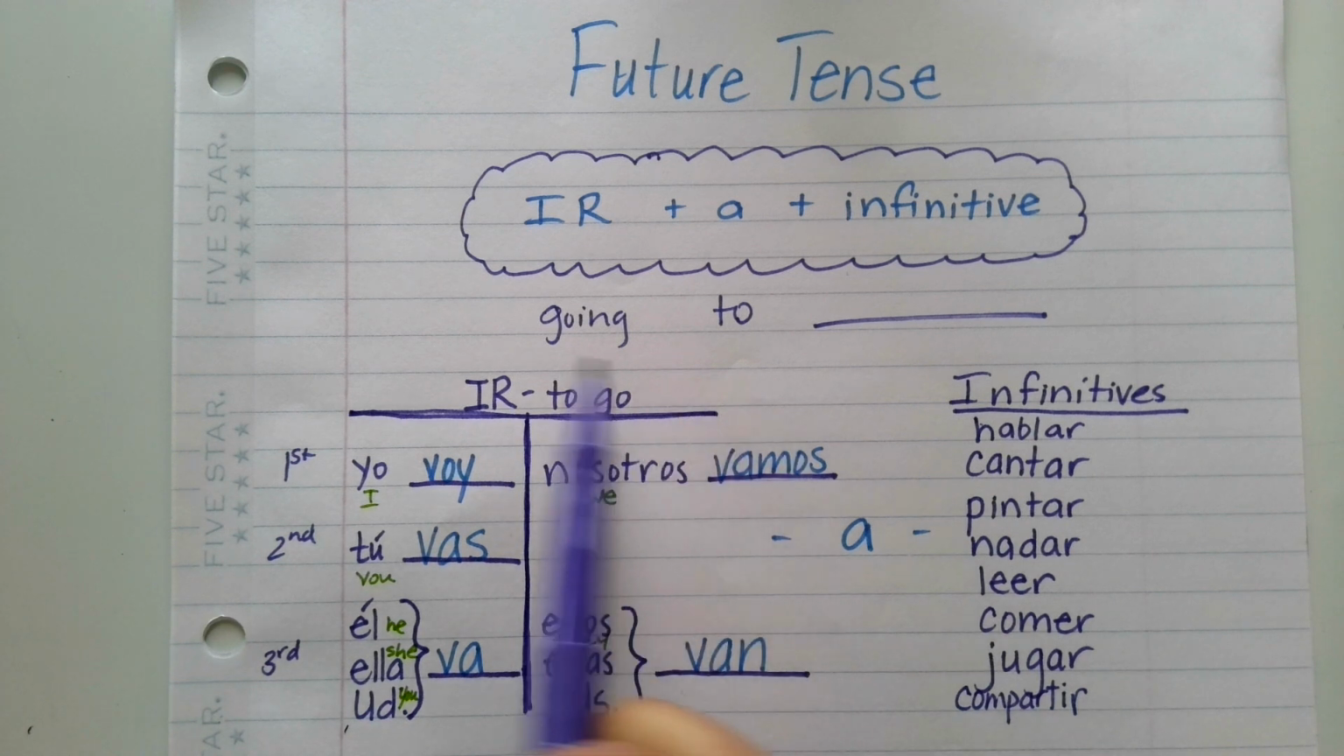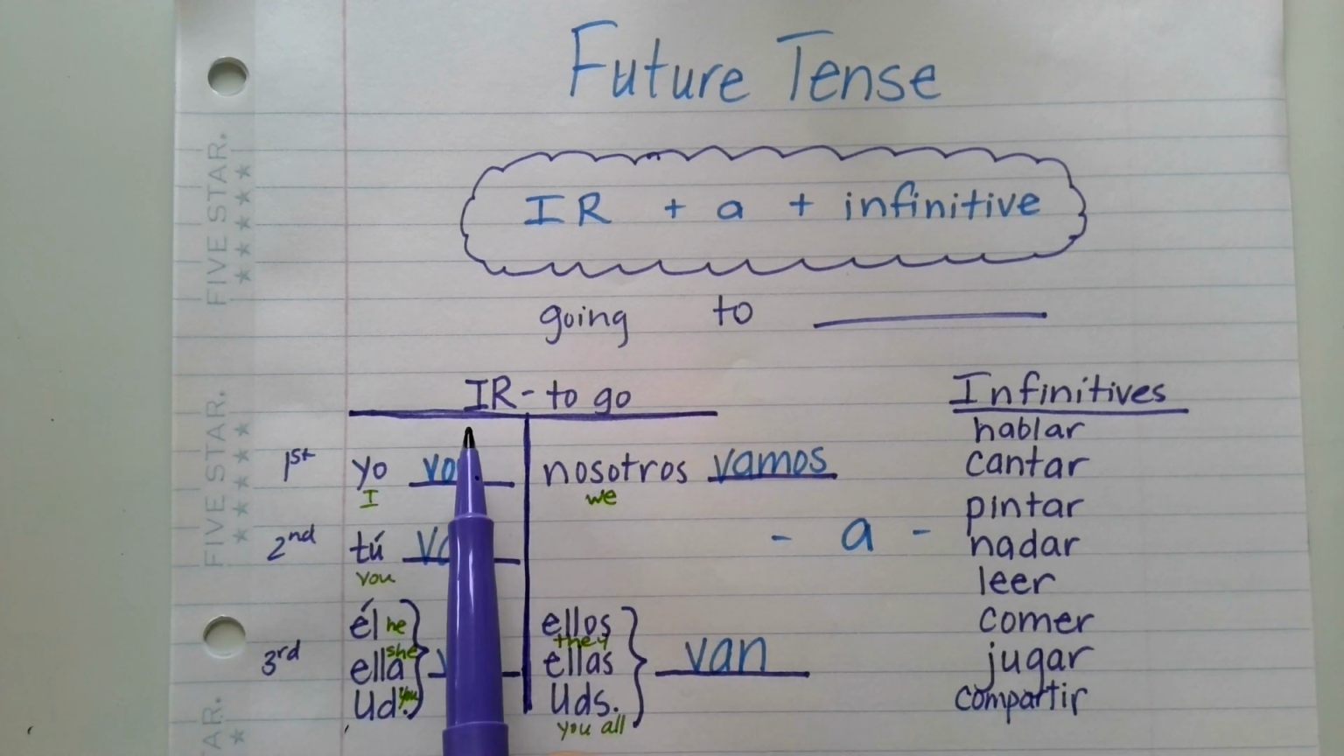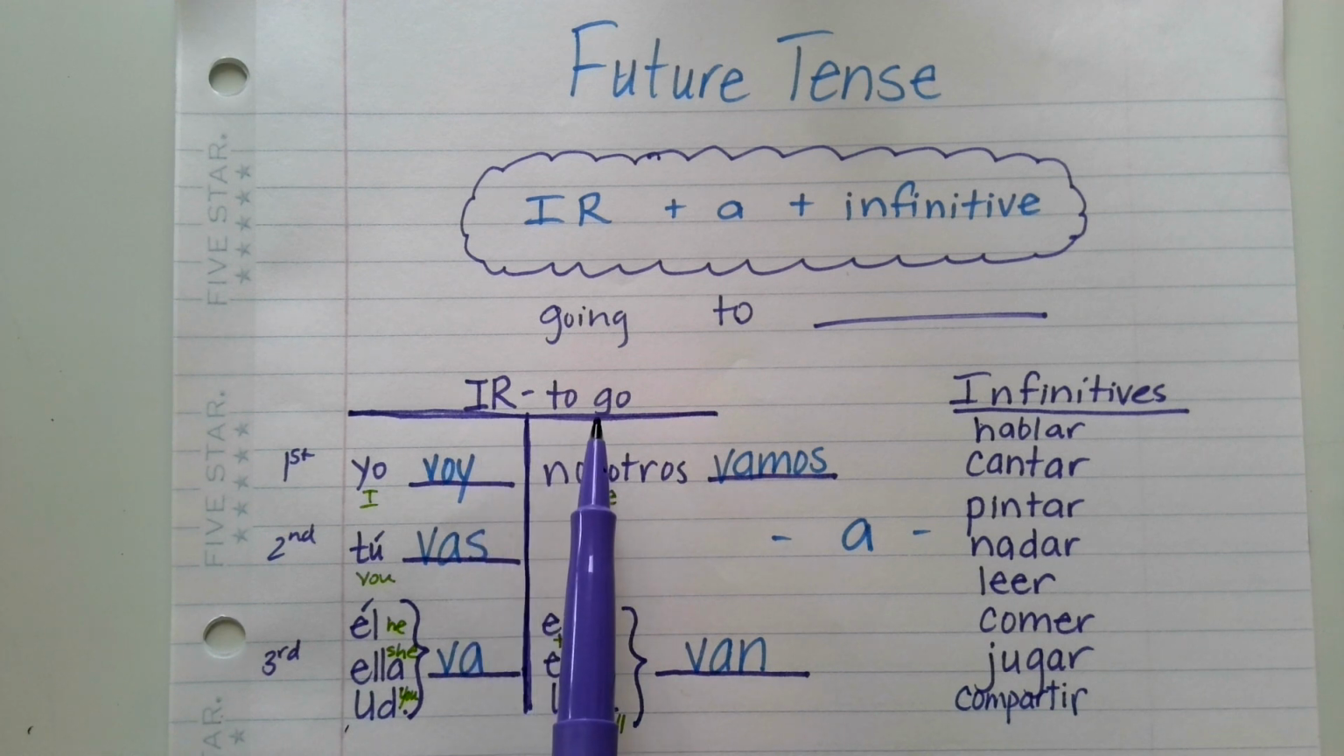So the way you conjugate these verbs depends on their ending, whether it's an AR verb, ER verb, or IR verb. We're not going to get to that just yet. We're going to focus on how to conjugate this verb, ir, to go. It's an irregular verb, so you do have to memorize how this works.